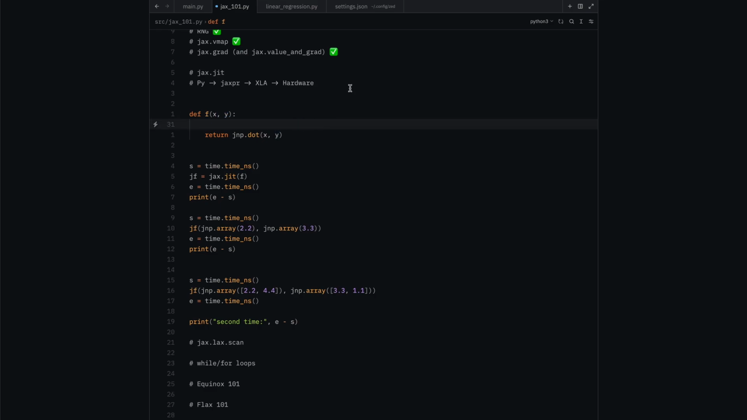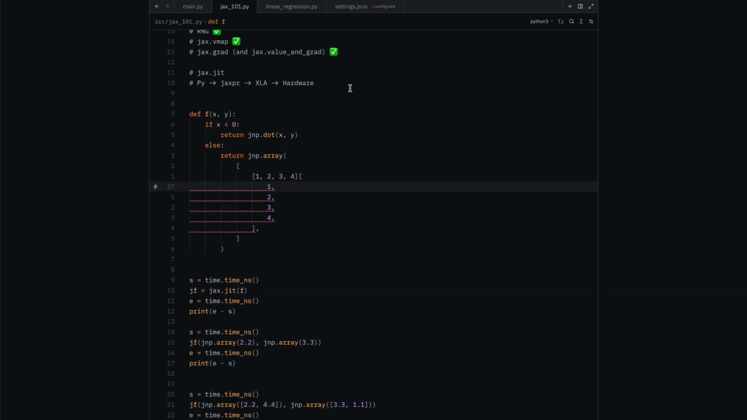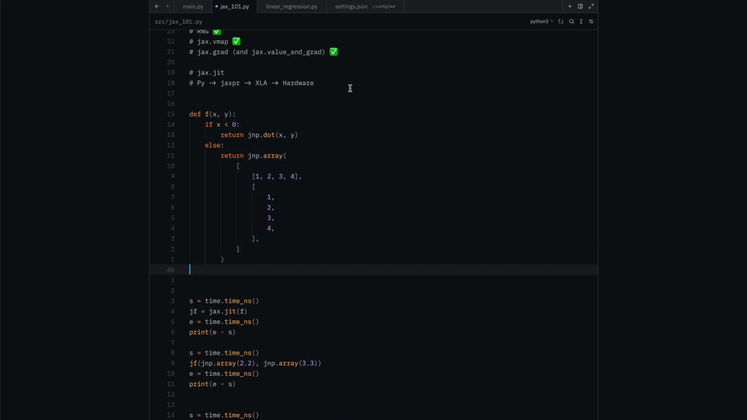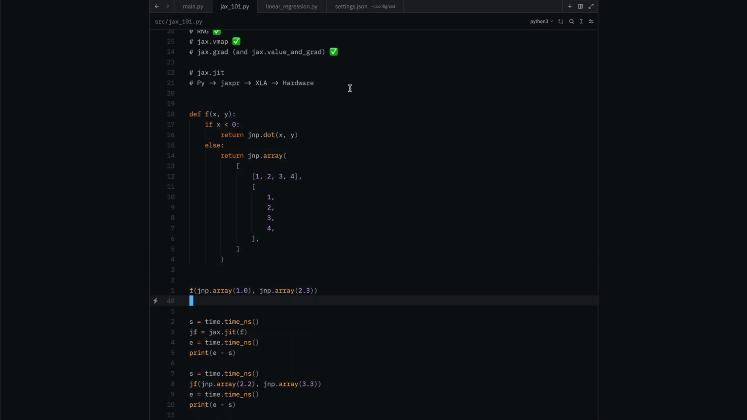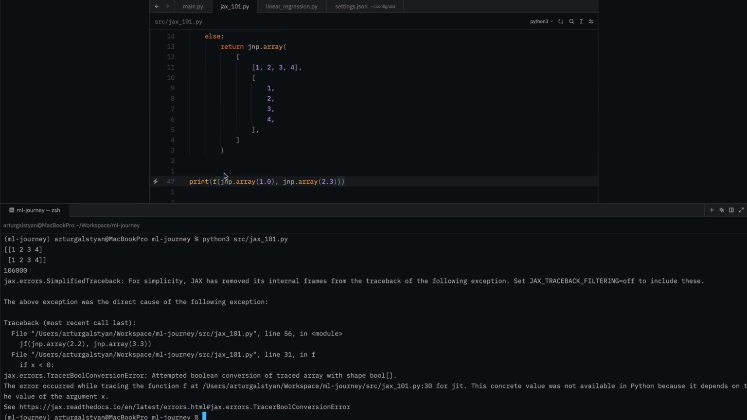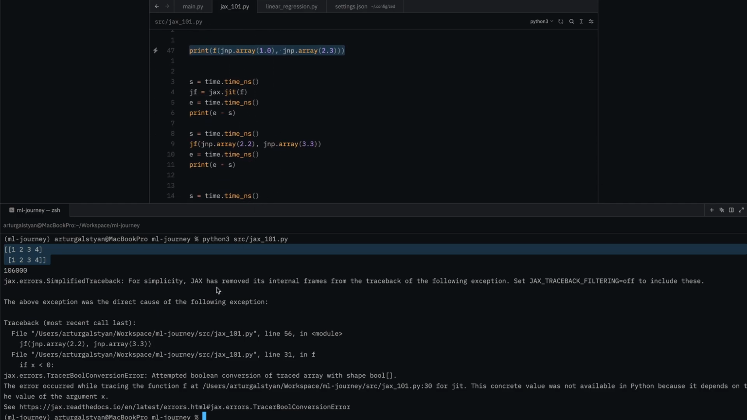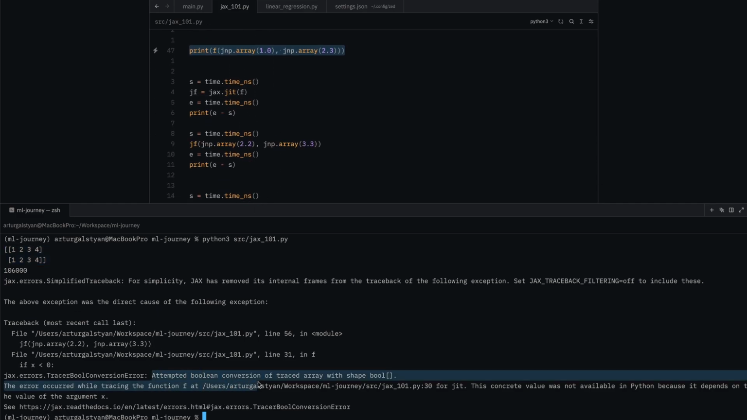For example, let's have a look at this function. This function right here now is normal Python code. So I can run this no problem like this. And as you can see on this first print statement here, we got a normal output. But then when we tried to compile the function using JIT, we got an error which said: attempted Boolean conversion of traced array with shape bool. This concrete value was not available in Python because it depends on the value of the argument x.